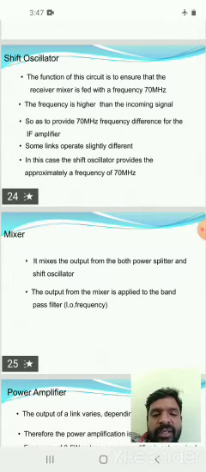These two signals are combined, and the mixer output is given to the band pass filter. A band pass filter allows a particular band of frequency, several hundred megahertz or the 70 megahertz range, and the other signals are rejected. So the output of the mixer is applied to the band pass filter for the IF frequency.